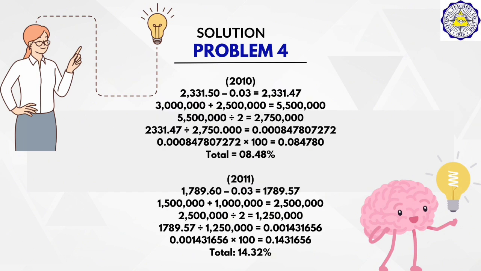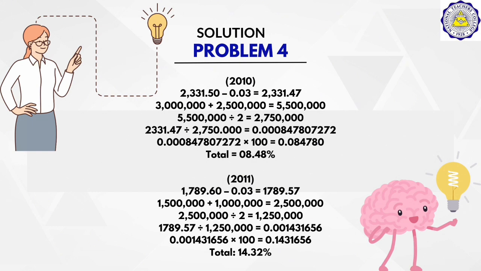So for the 2010 fiscal year of Shanghai Corporation, the net income minus preferred dividends: 2,331,50 minus 0.03 is equal to the adjusted income of 2,331,47. And for the beginning of year 2010, they have 3 million plus the end of year 2010, which is 2,500,000.